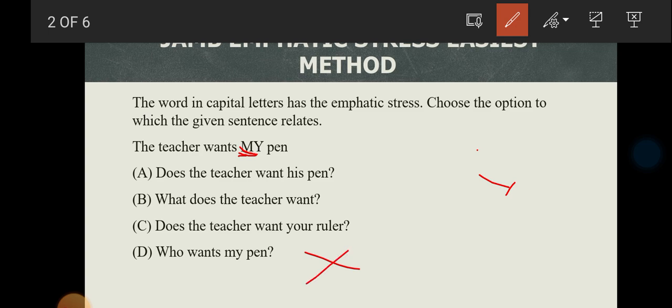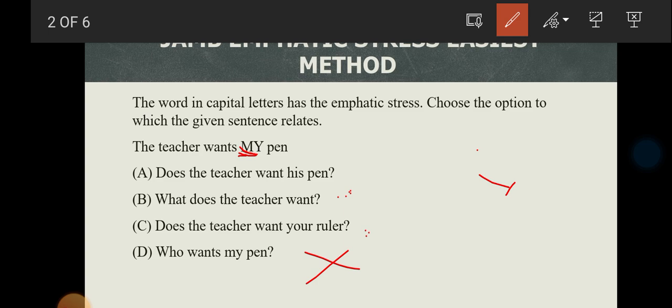So now let's go to C again. C says, does the teacher want your ruler? Okay, let's leave that one for now. So now let's go to option B. Option B says, what does the teacher want? Okay, let's use that one. Then let's go to A, which says, does the teacher want his pen?